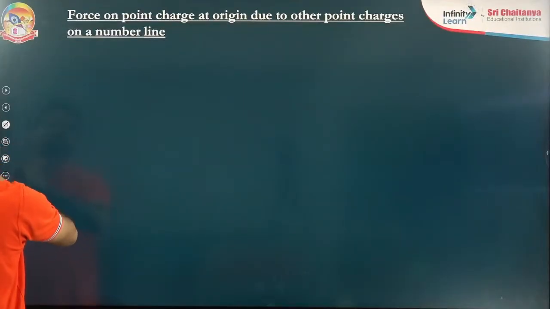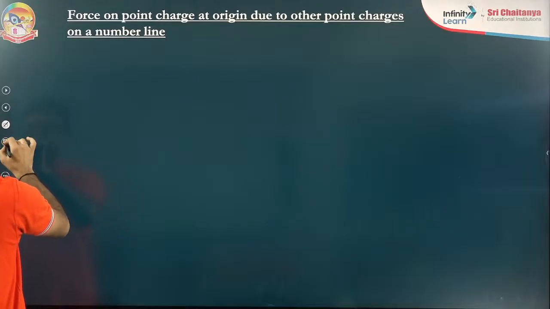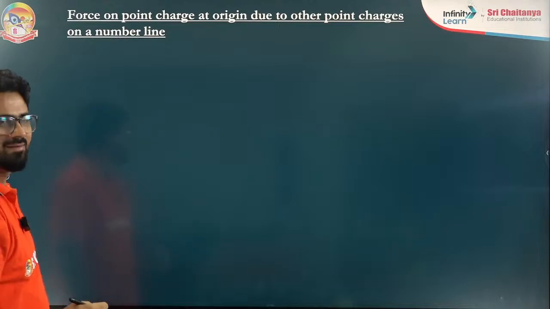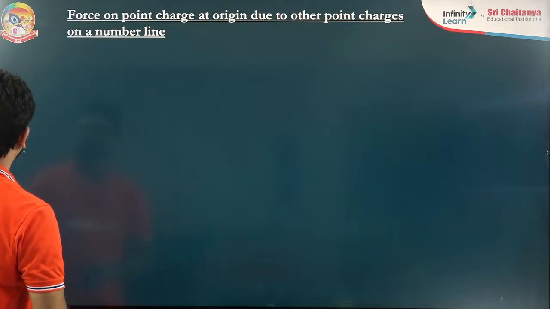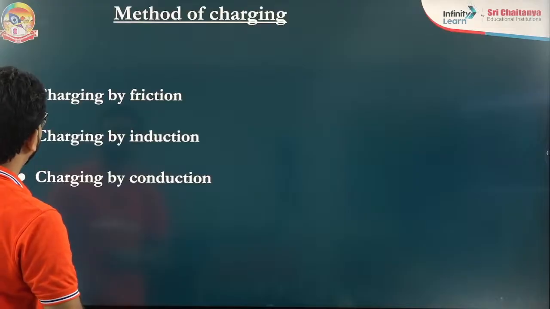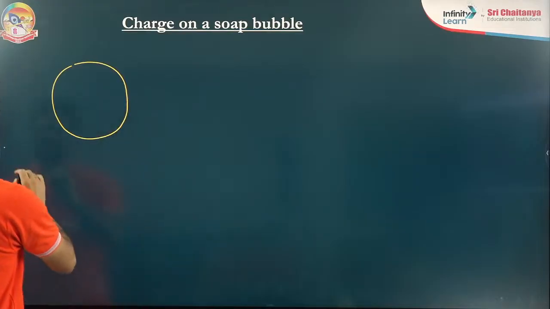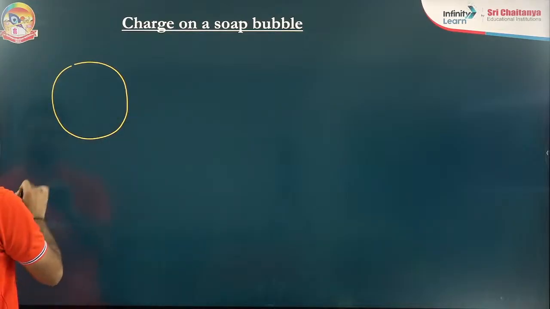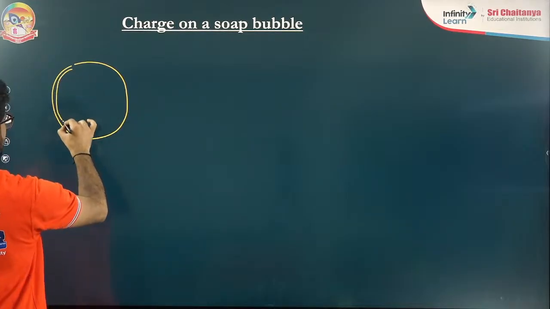No, sorry, I have done something wrong. Can I go back? Please check it. I have made some mistake. Yes, here. Thank you. How can I take the pen? Yes, thank you.